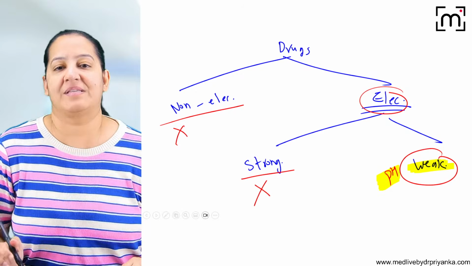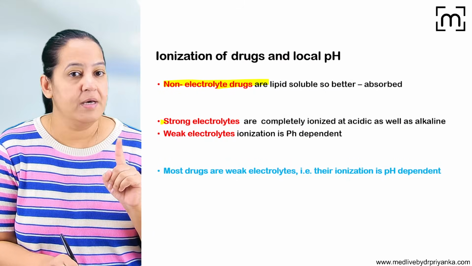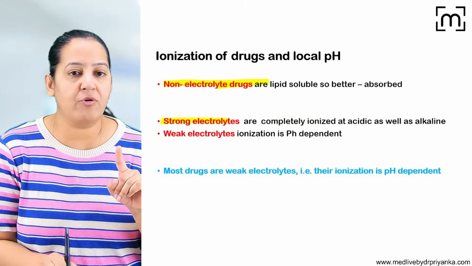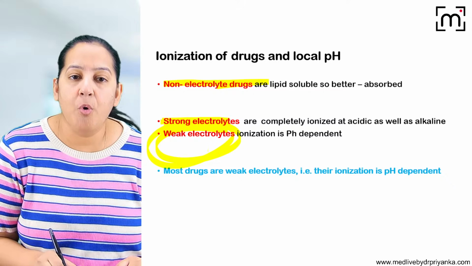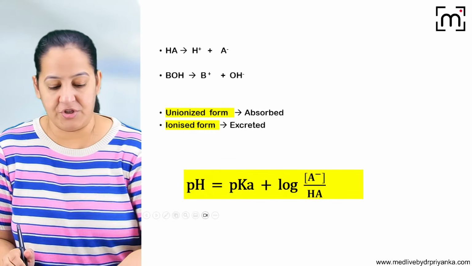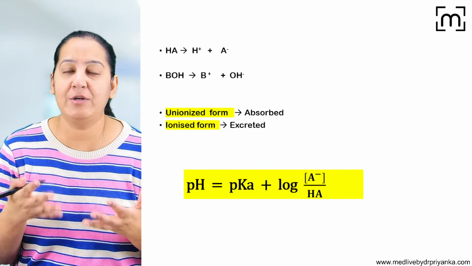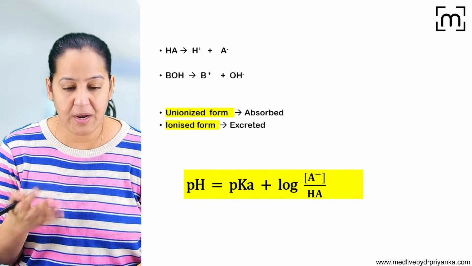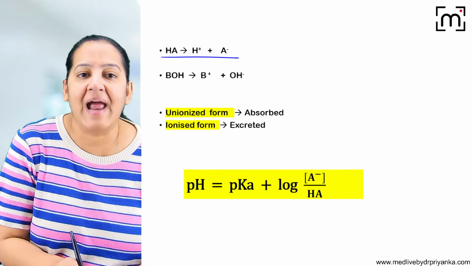So this is the basic you must understand. Non-electrolyte drugs do not depend on pH. And among the electrolytes, strong electrolytes also do not depend on pH. It is the weak electrolyte which depends on pH. And most of the drugs are weak electrolyte. So their ionization depends on pH. Now, there are 2 types of weak electrolytes, acidic and basic. I mean to say weak acid and weak base, because we are talking about weak electrolyte. So there are 2 types of drugs, weak acid and weak base.